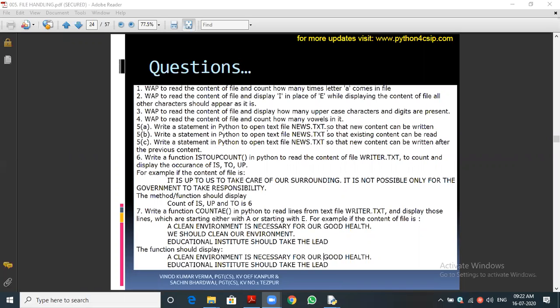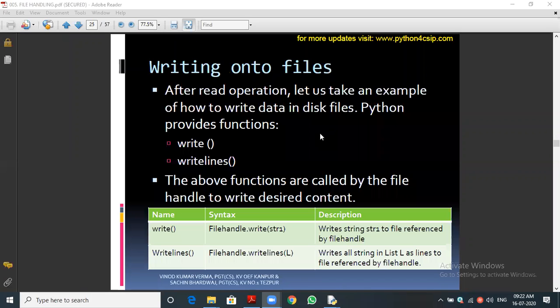Okay, let me go to today's class. Today we are going to see about the write function. We already wrote data into a file, so just as a recap, we will do it. There are 2 types of write functions. One is the write function, and the other is the writelines function. There is no writeline function, only writelines, no double changes. Please note down these things. So the write function and the writelines function.